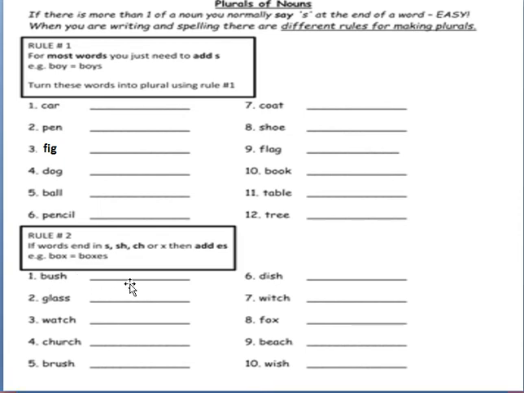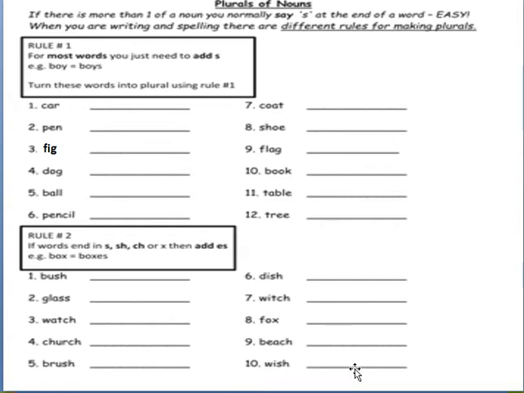Bush, bushes. Glass, glasses. Watch, watches. Church, churches. Brush, brushes. Dish, dishes. Witch, witches. Fox, foxes. Beach, beaches.